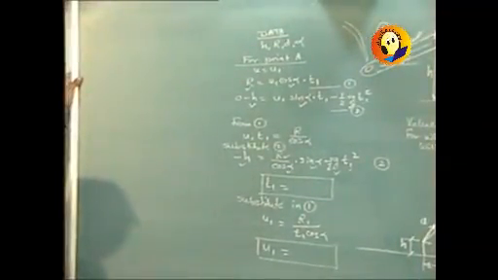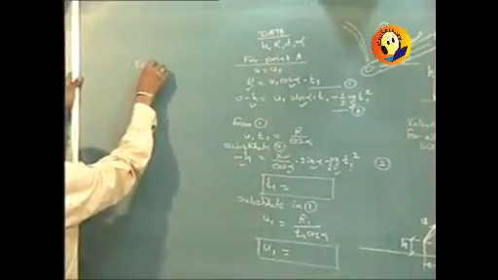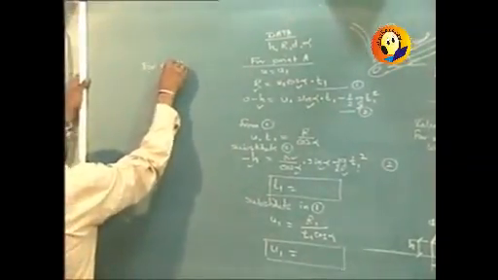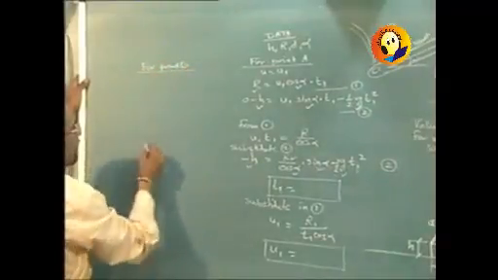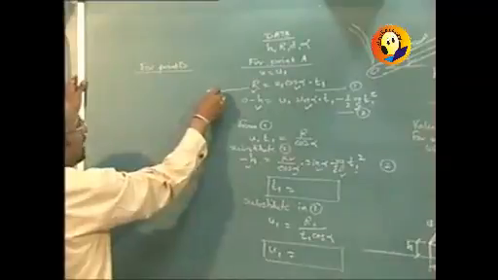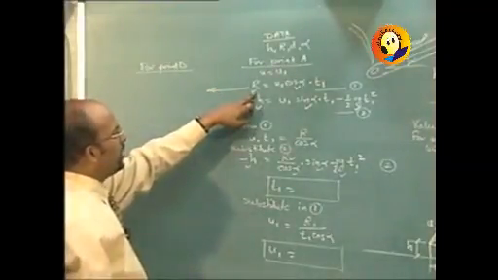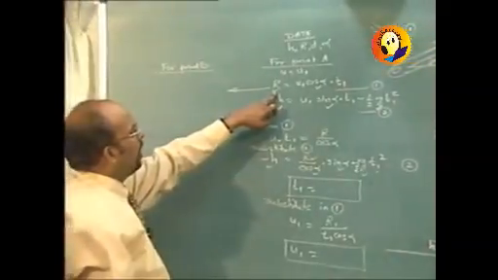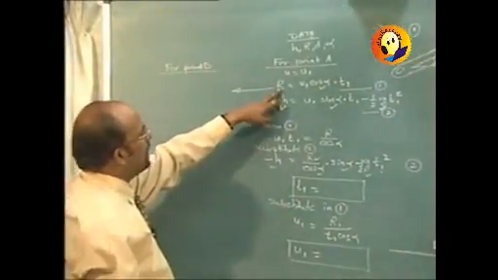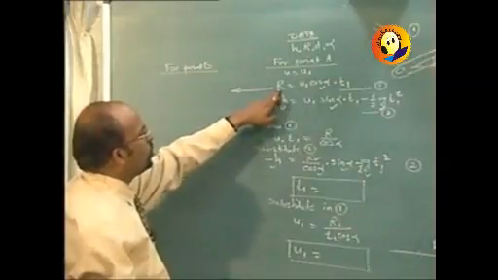Now when we try to solve the problem for point B, everything is going to remain the same except that when we apply the equation s is equal to ut plus half at square for point B, in that case the horizontal displacement is not going to be r, it is going to be r plus d.